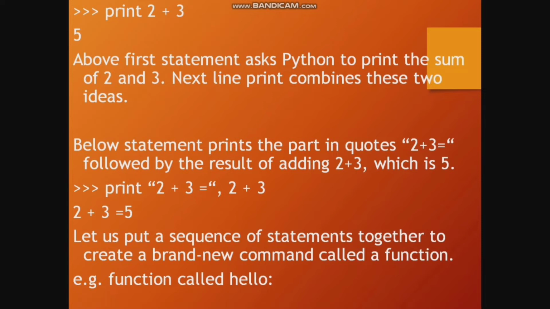Now, what is a function? We can create a brand new command called a function. What is a function? A sequence of statements put together to create a brand new command called a function. Example: a function called hello.